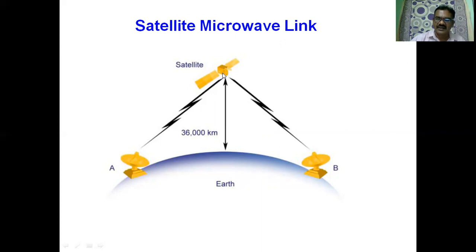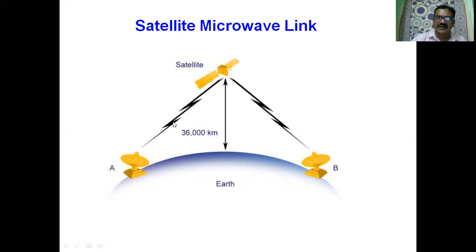There the signal is received, amplified, and down converted to the downlink frequency. For C-band, the downlink frequency is 4 gigahertz, so the signal is down converted to 4 gigahertz, and then power amplification is done, and it is applied to the transmitting antenna, which radiates the signal in the direction of the receiving Earth station.